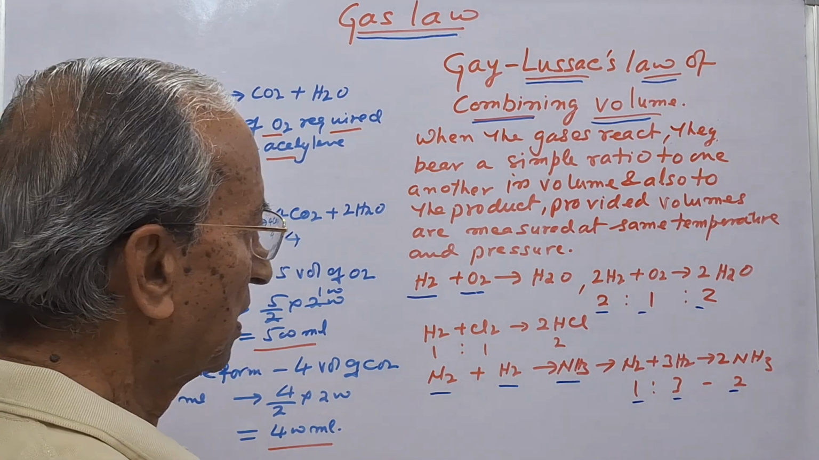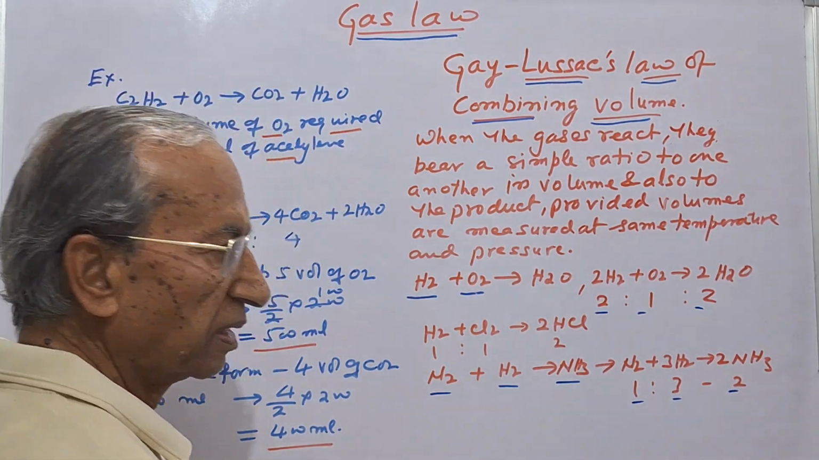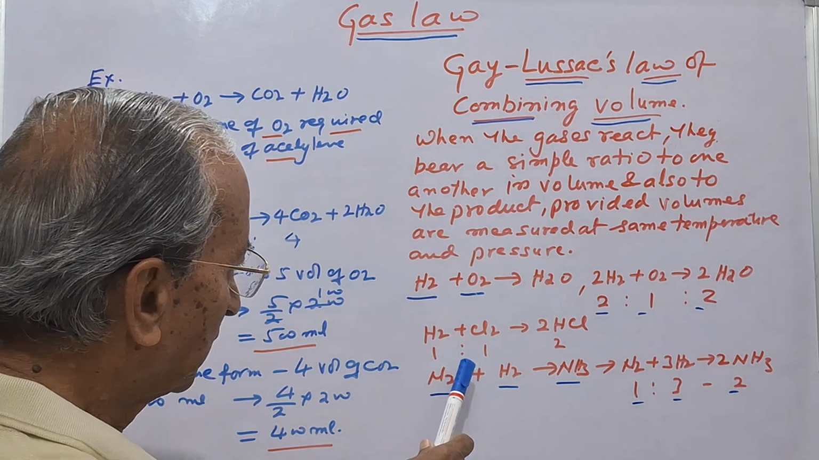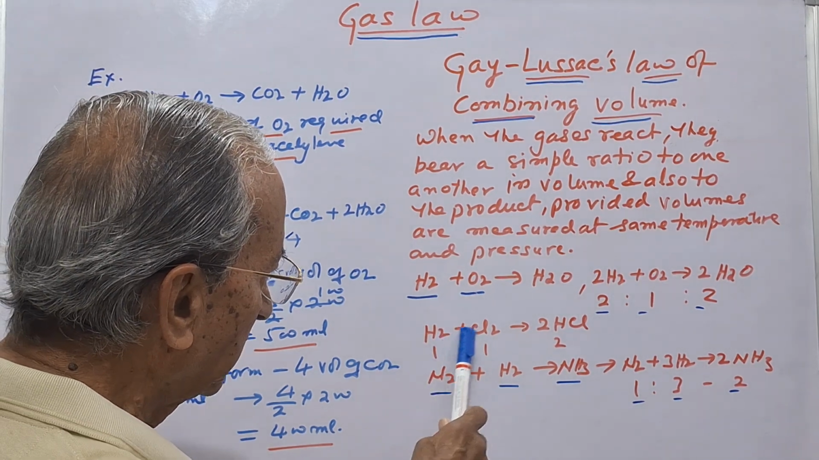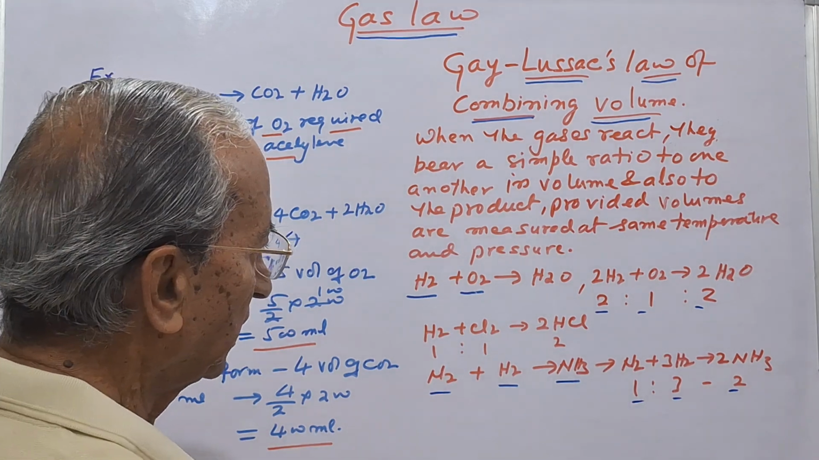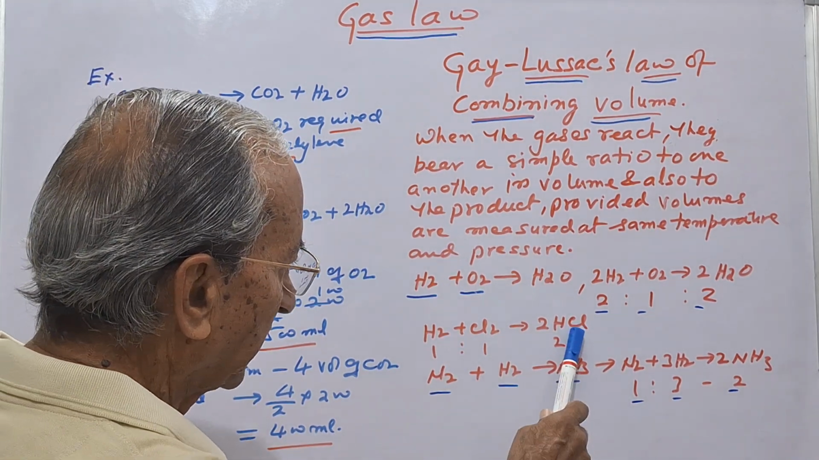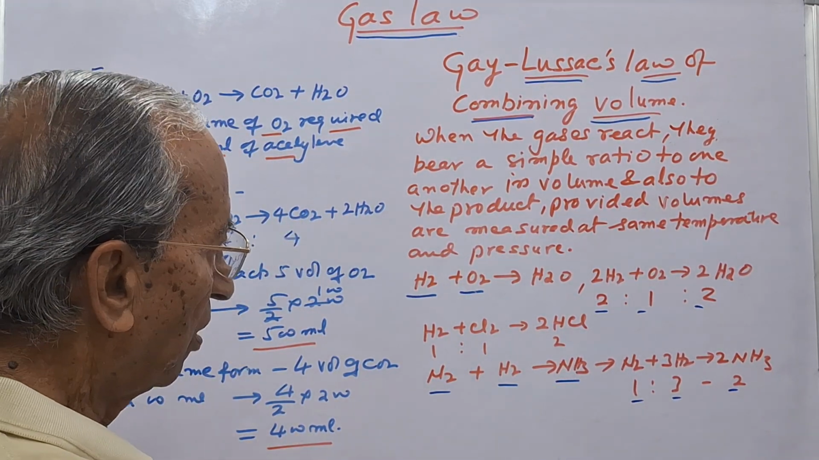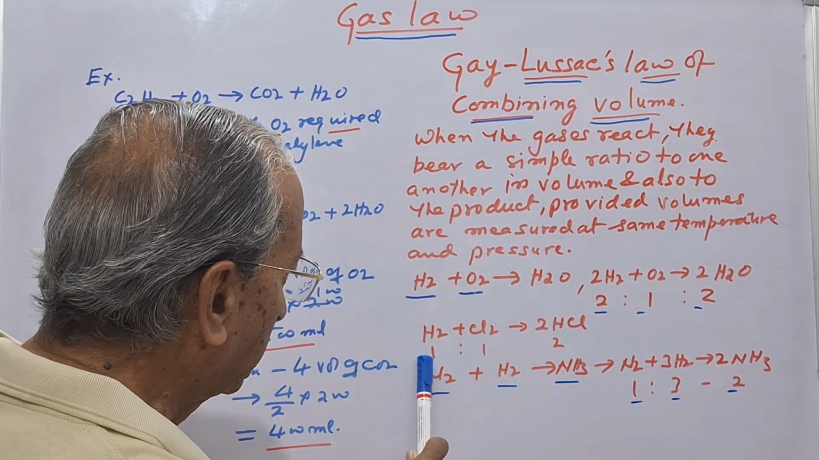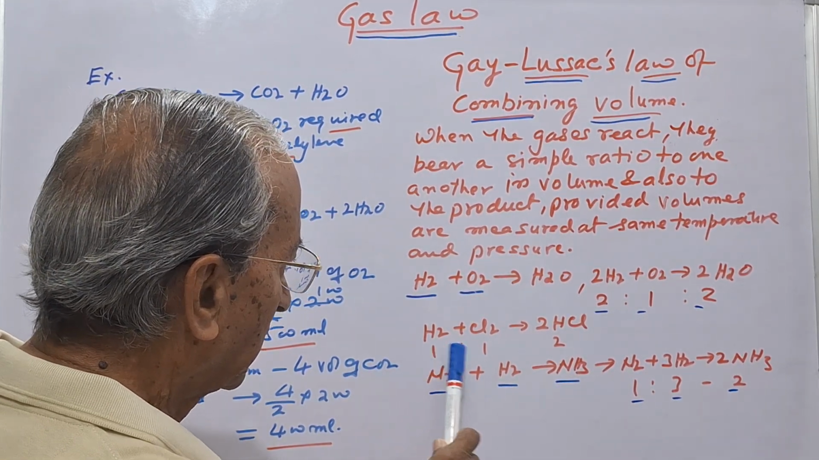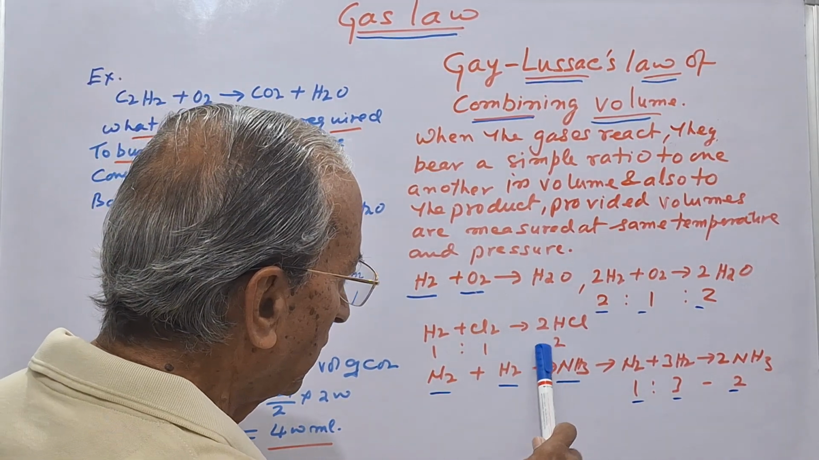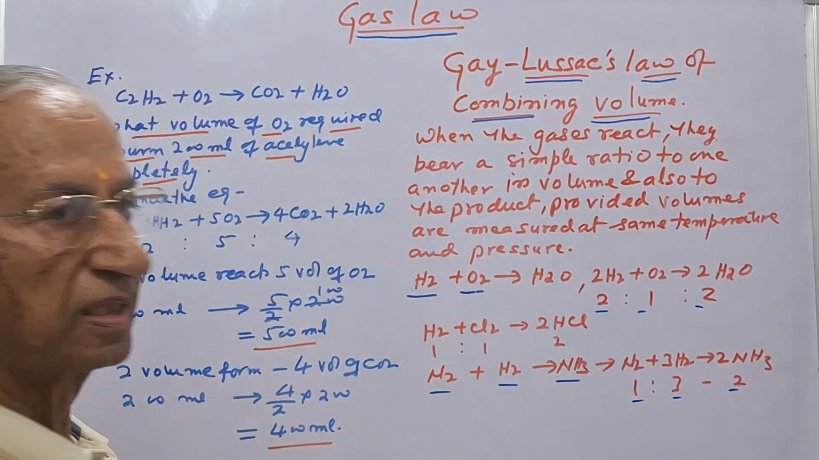On this basis, he explained other reactions. For example, he took hydrogen gas and chlorine gas. They combined together to form HCl. Here he observed that 1 liter of hydrogen combines with 1 liter of chlorine, and it gives 2 liter of HCl gas.